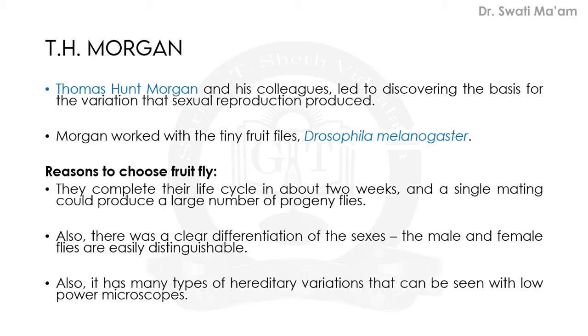Now today we are going to start with the contribution of another scientist, T. H. Morgan. His full name is Thomas Hunt Morgan. He and his colleagues discovered the basis for the variations that sexual reproduction produced. He worked with tiny fruit flies, whose scientific name is Drosophila melanogaster. In your book, the diagrams show the male and female Drosophila melanogaster. The male flies are smaller compared to female flies.